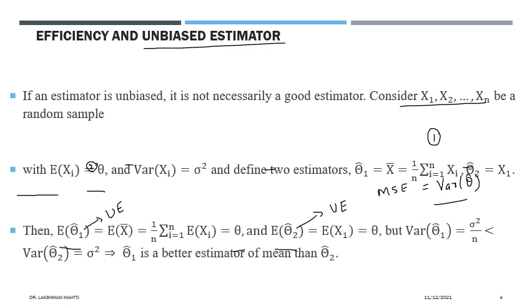So we can easily see that the variance of theta 1 is less than the variance of theta 2, and hence theta 1 is the better estimator because of its lower mean square error, which comes from its lower variance. So that is the comparison through variance. The variance of an estimator plays a very important role in deciding which unbiased estimator is better.